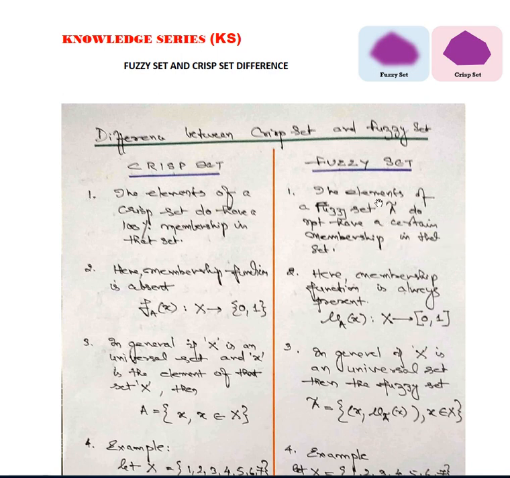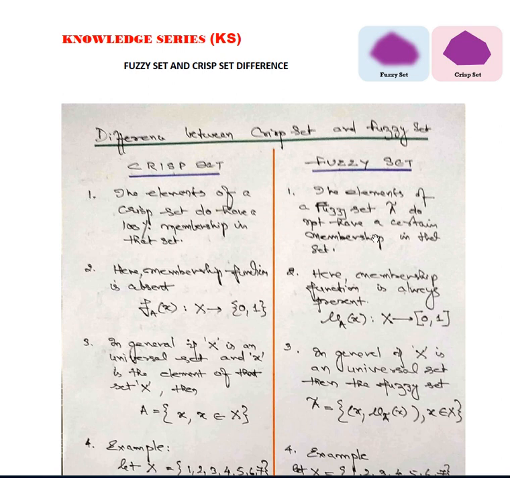So in either case you can use any notation. A with a tilde on top means it is not certain, it has a range of values. Fuzzy set A does not have a certain membership in that set.